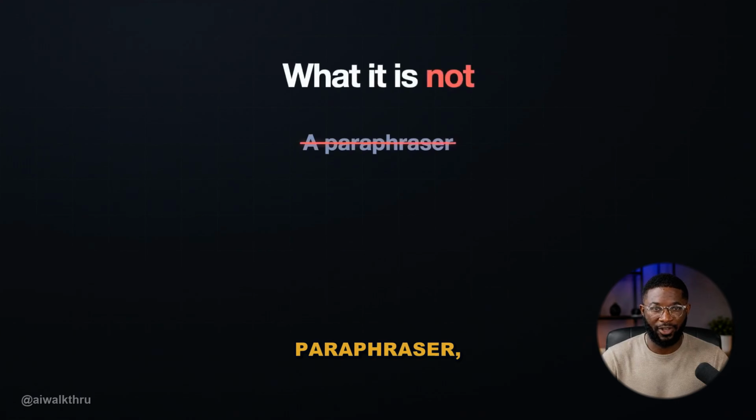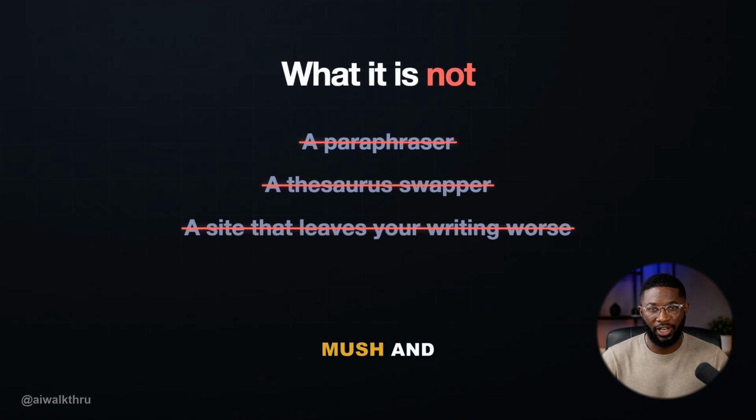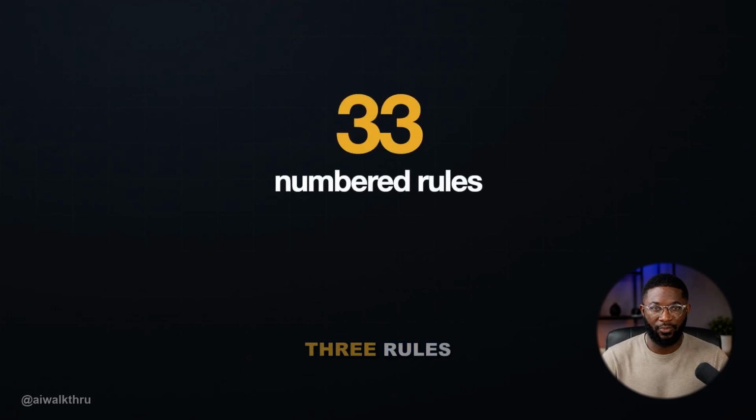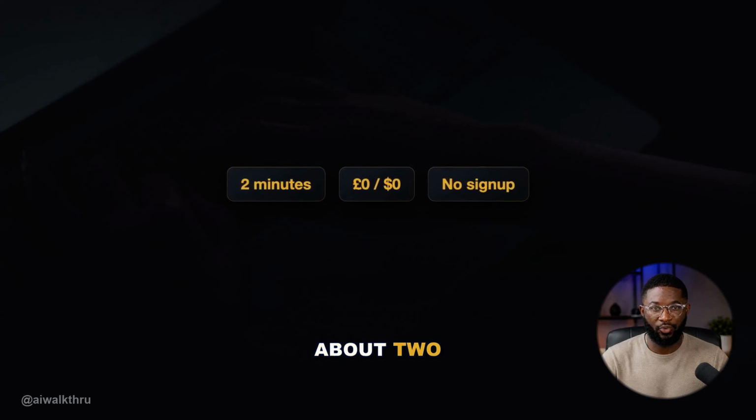That is not a paraphraser, and it is not one of those sites that swaps your words for thesaurus mash and leaves the writing worse than it started. It is a set of 33 rules taken from the people who clean AI slop off Wikipedia all day, and you can install it in about 2 minutes for nothing.